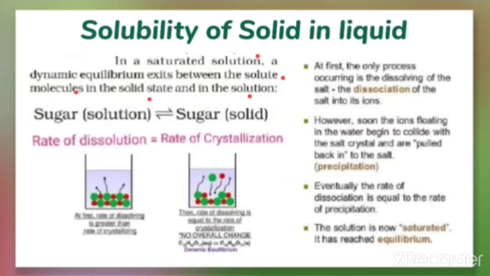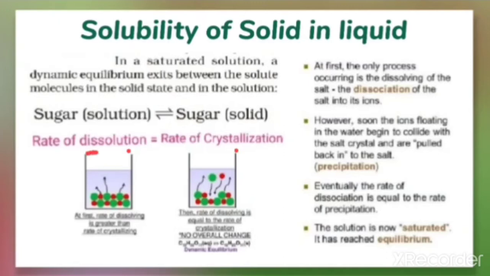So here there is an equilibrium between the solute in solution form and the solute in solid form. We have taken the example of sugar: in the solution form and the solid form they are in a state of dynamic equilibrium. Here the rate of dissolution is equal to the rate of crystallization.